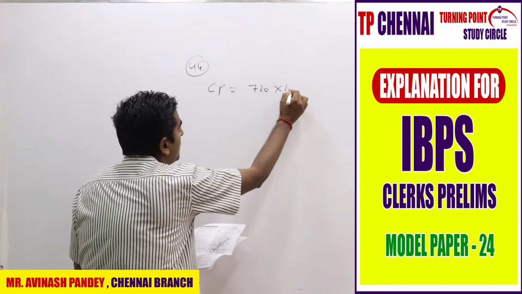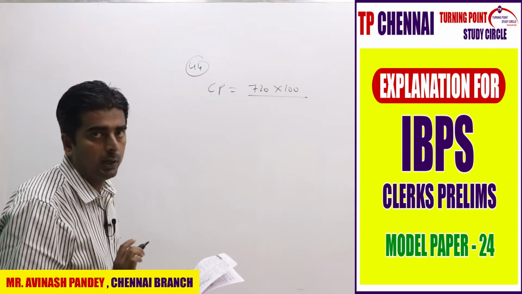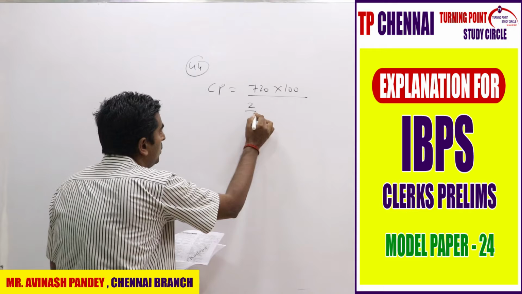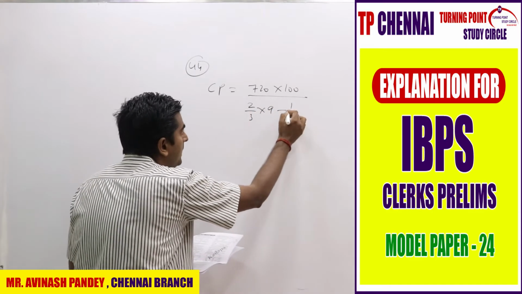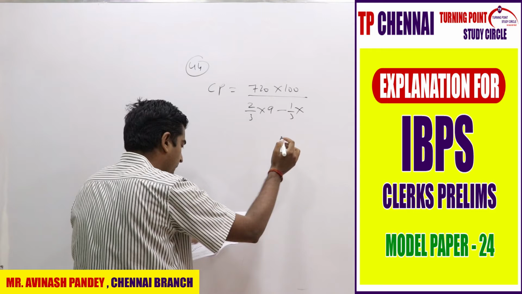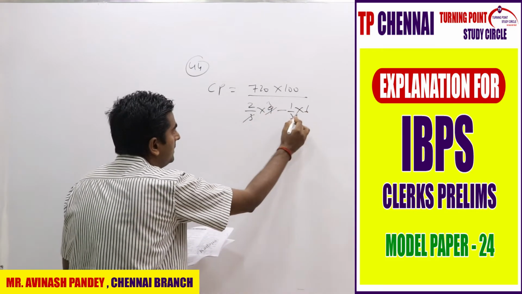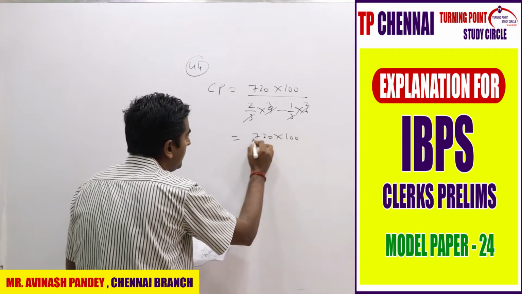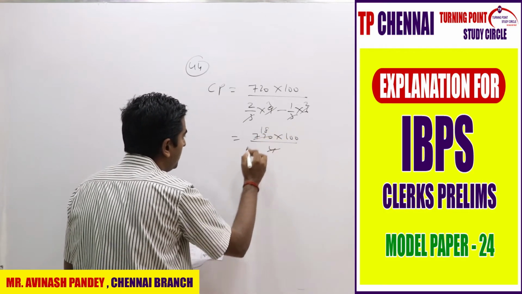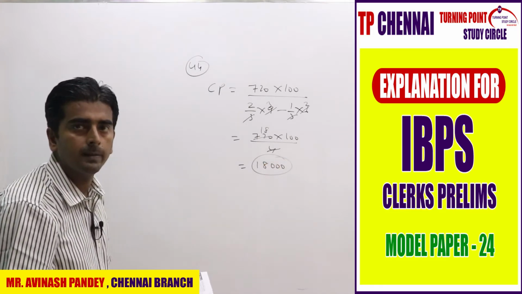So already I told you, directly you write CP is equal to how much total profit they have given you? 720 into 100, because percentage is there, divided by my first one, 2/3 at a profit of 9%. So 2 by 3 into 9. Second, so 2 by 3 is gone. Remaining is how much? 1 by 3. 1 by 3 at a loss of 6%. That's why the minus symbol will come, right? This is nothing but 3 and this is nothing but 2. 6 minus 2, 4. So 720 into 100 divided by 4. 4 18s are. So my answer is nothing but how much? 18,000. So which is nothing but the fourth option.